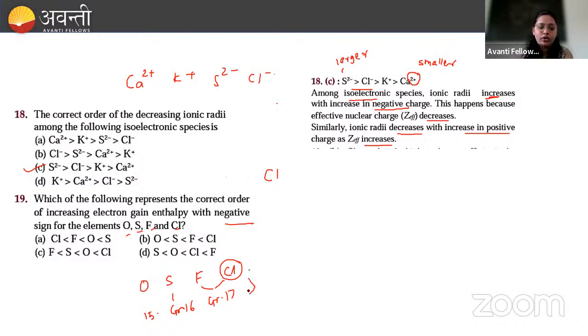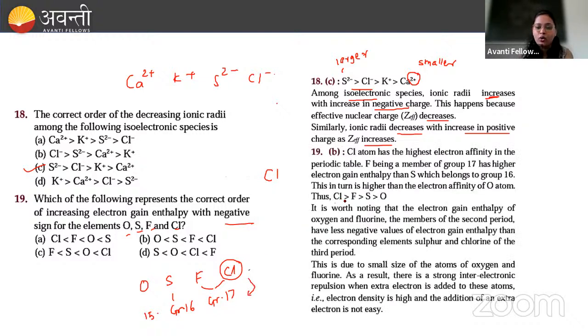तो यहाँ पे ये जो ऑर्डर होगी वो कैसे होगी, इस तरह से होगी. क्लोरीन ज्यादा, देन फ्लोरीन, देन सल्फर एंड देन ऑक्सीजन. Chlorine highest, then fluorine, then sulfur, and then oxygen. That is option B will be the correct answer here, Sushant. Okay, why is this happening?